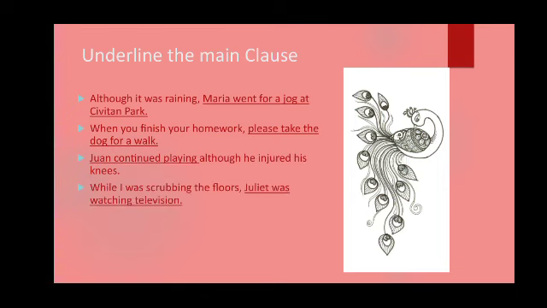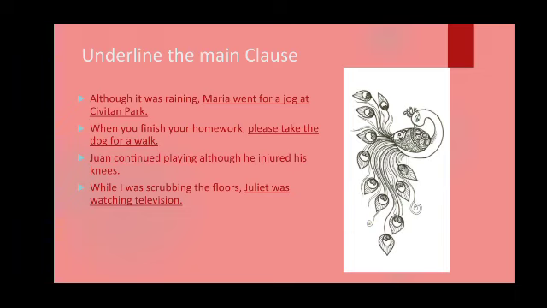While I was scrubbing the floors, Juliet was watching television. See the first part of the sentence? While I was scrubbing the floors. This part is not complete in itself, but the full part, while I was scrubbing the floors, Juliet was watching television. This is complete in itself.